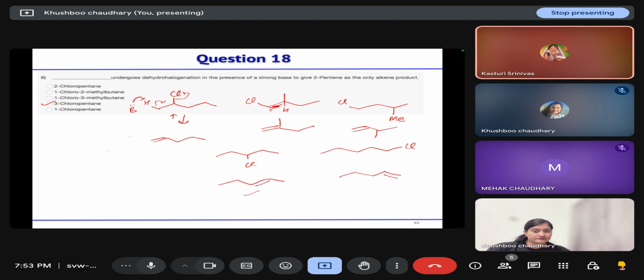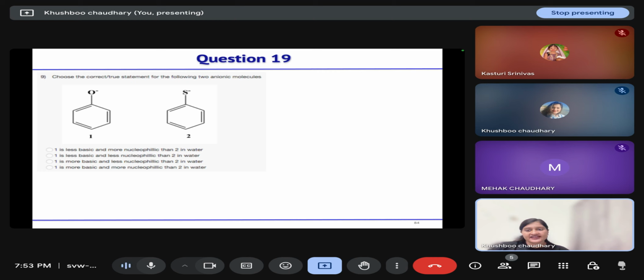3-chloropentane. Okay. Next is, choose the correct option. Phenoxide ion, and these two anionic molecules are given. Which one is less basic? Which one is more nucleophilic in water?